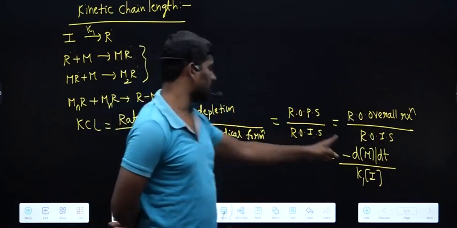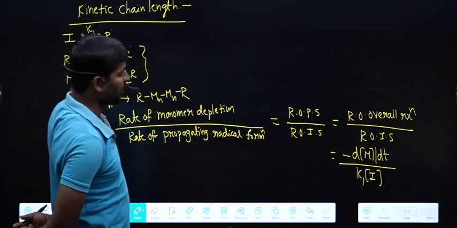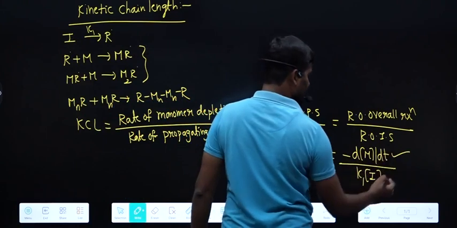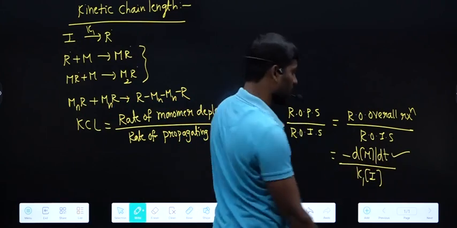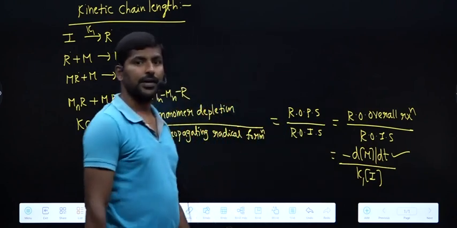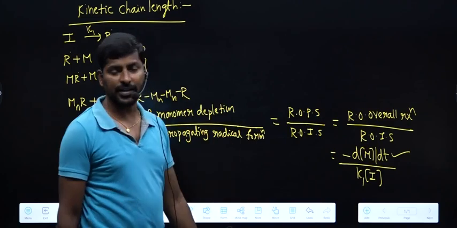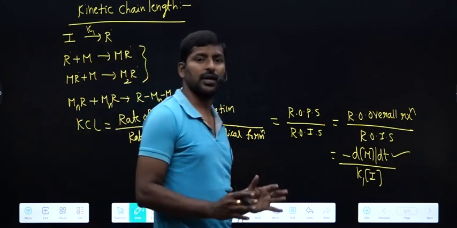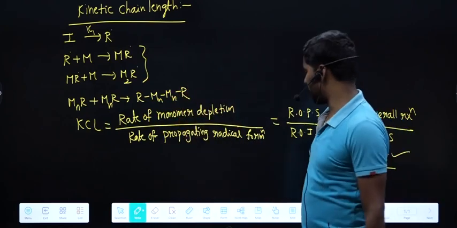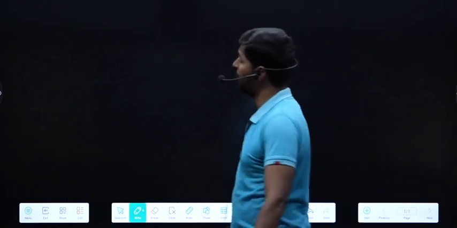For the first step with rate constant k1, the rate equals rate constant times concentration of reactant, that is k1 times concentration of I. So they may give you the rate of consumption of monomer, the k1 value, and the concentration of I. They may give you those three parameters and ask you to calculate the kinetic chain length. Kinetic chain length indicates, on an average, how many monomers are present in each polymer. This is about kinetic chain length.